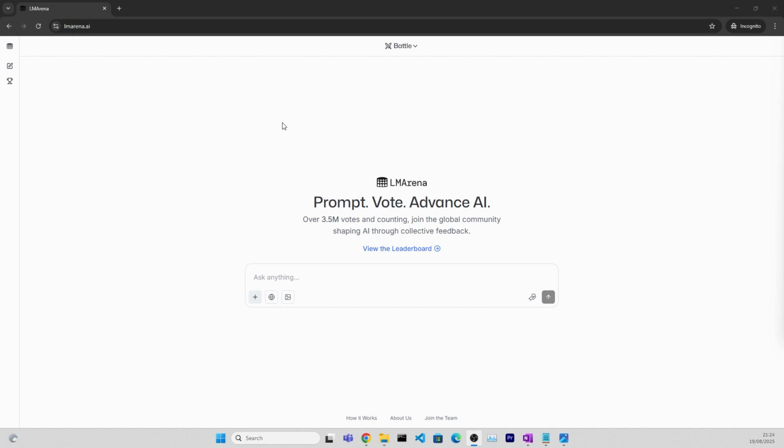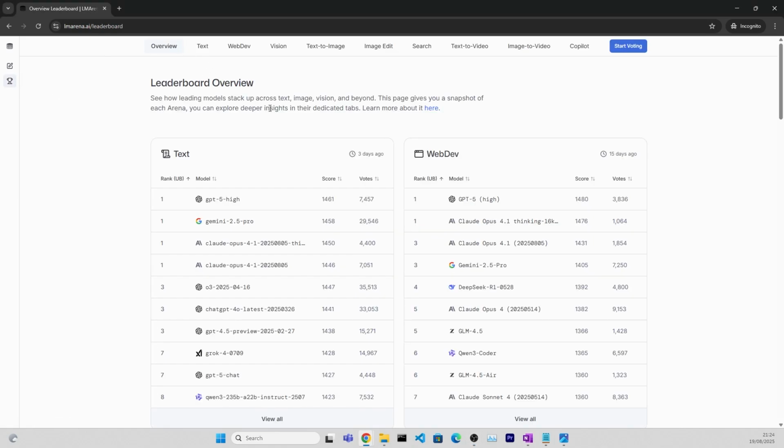And basically what this tool is aimed at is comparing the different models. And this is the purpose of this tool. It's been created last year, and the most important feature of it, you can see it's quite clean, is this leaderboard here. So basically once you click here on the leaderboard, you can see the different rankings.